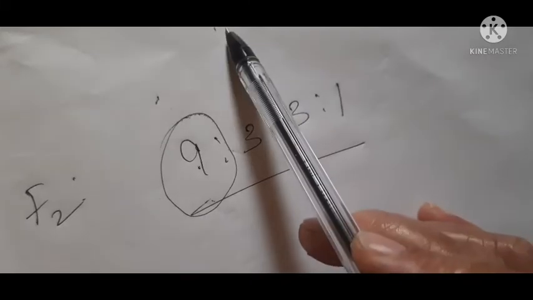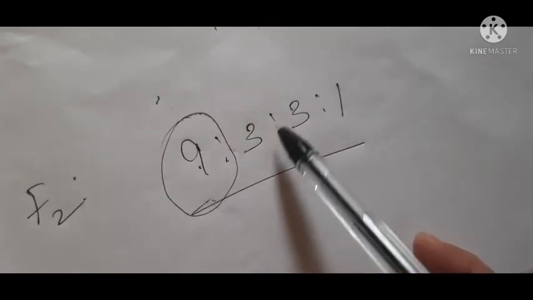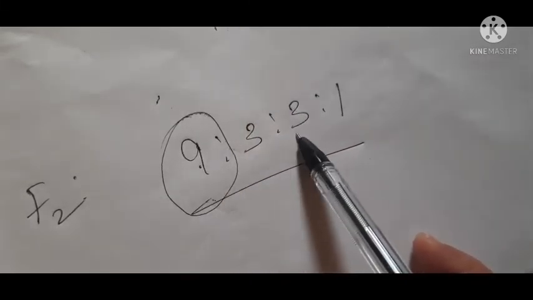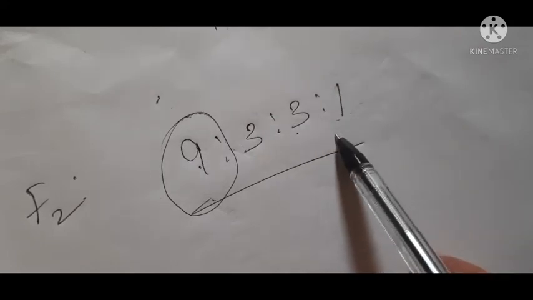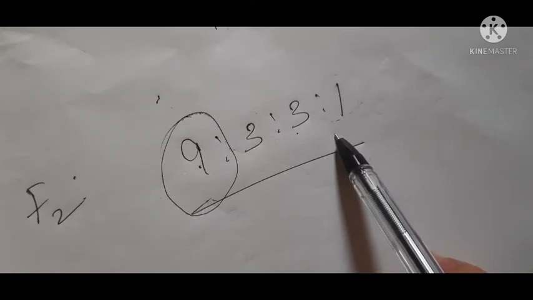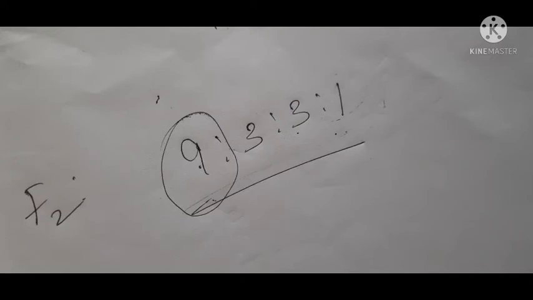Understood? Then 3 plants will have round shape and green color. Another 3 plants will have wrinkled shape and yellow color. And 1 plant will have wrinkled shape and green color. So this is the phenotypic ratio, which tells us about the phenotype of a progeny.